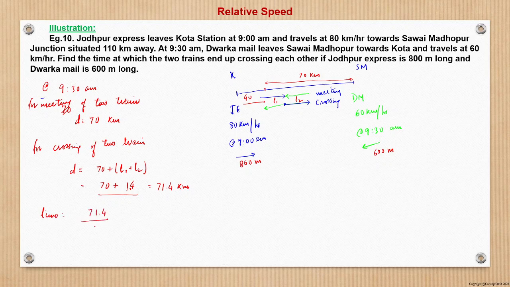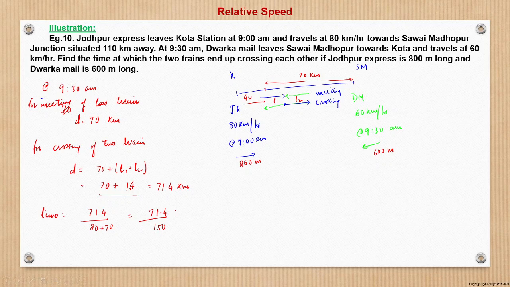So the time would be 71.4 upon the relative speed, and since they are moving in opposite directions, the relative speed will be 80 plus 70. So that becomes 71.4 upon 150.